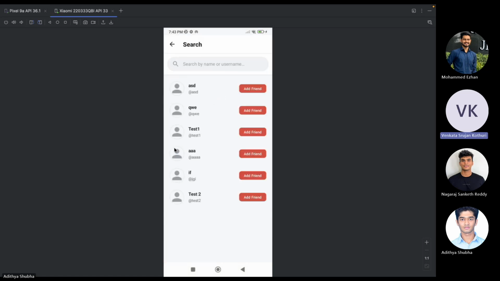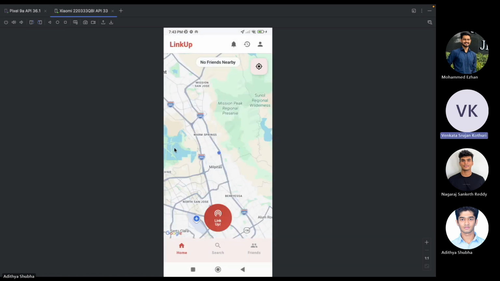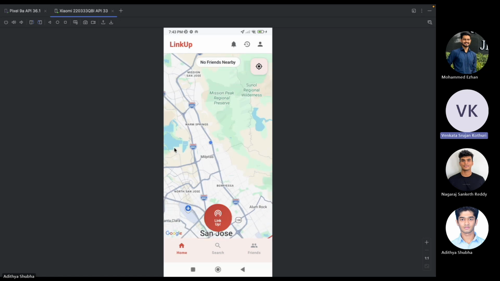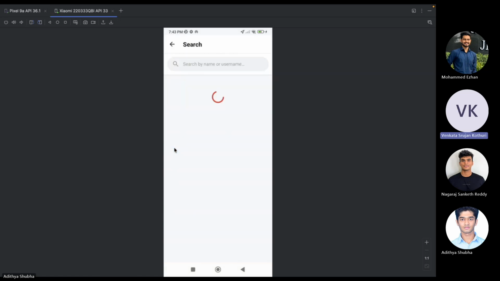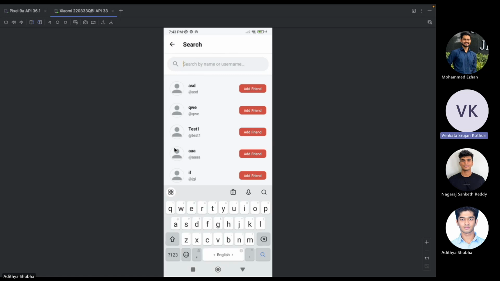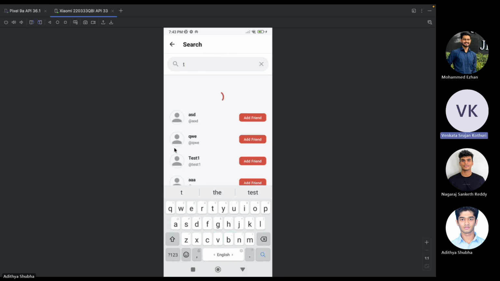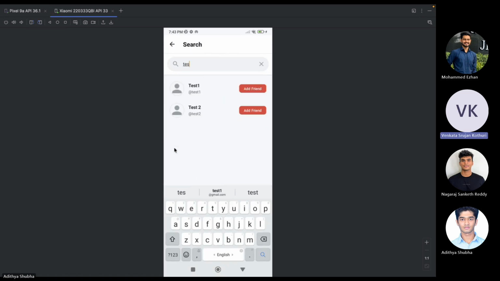So right now we can see the home screen where there are 3 tabs. So right now we are going to the search tab where we can start finding someone to connect with. The search screen lets you look up any user on the platform by their name or username. So right now we are looking up the user test2. Then we can tap add friend, where it will show the status as pending. And notice how the button immediately changes to pending. So this gives the user clear feedback that the request was sent.